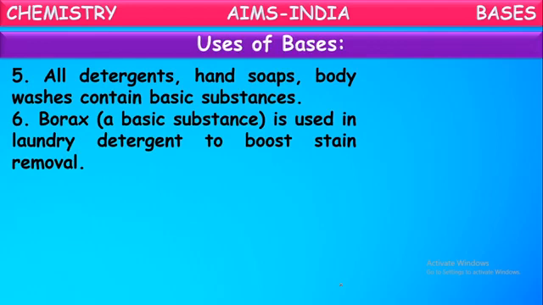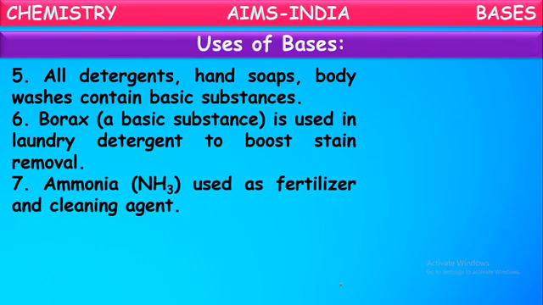They can remove dirt. Borax is one of the basic substances used as a laundry detergent to boost stain removal. So to remove stains on clothes easily, they use one more base called borax.